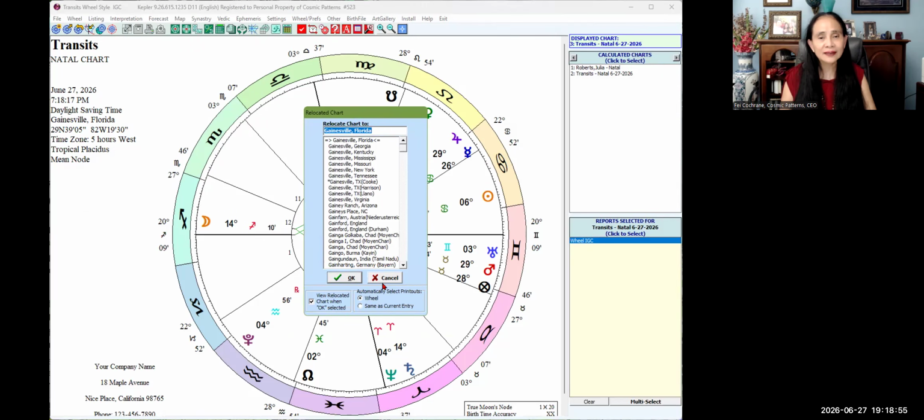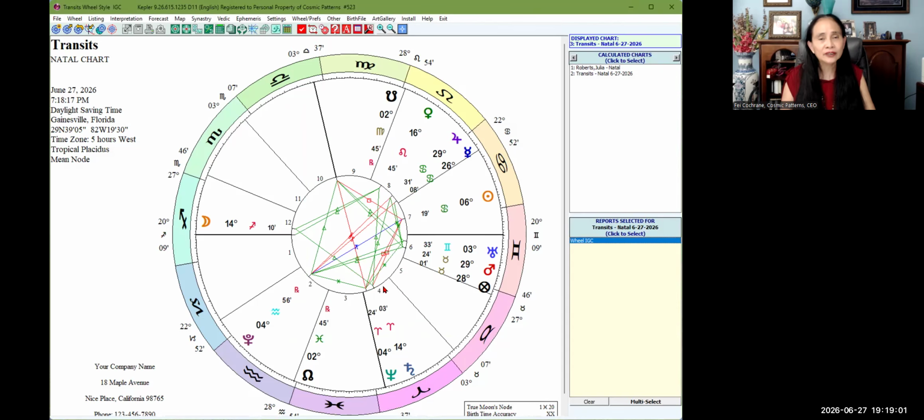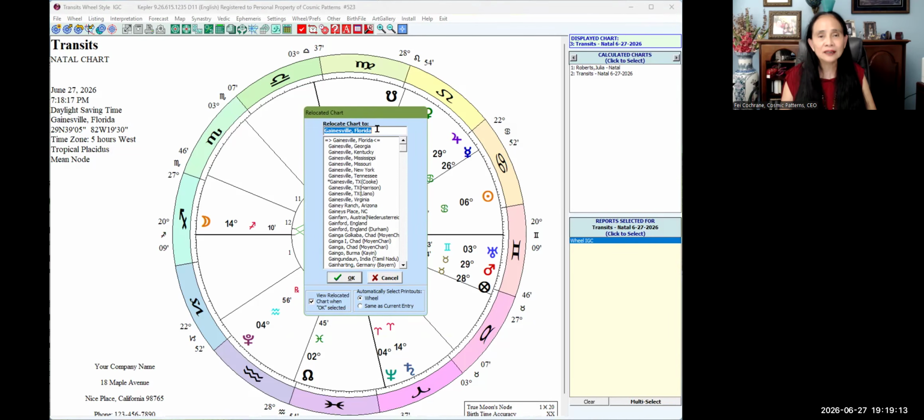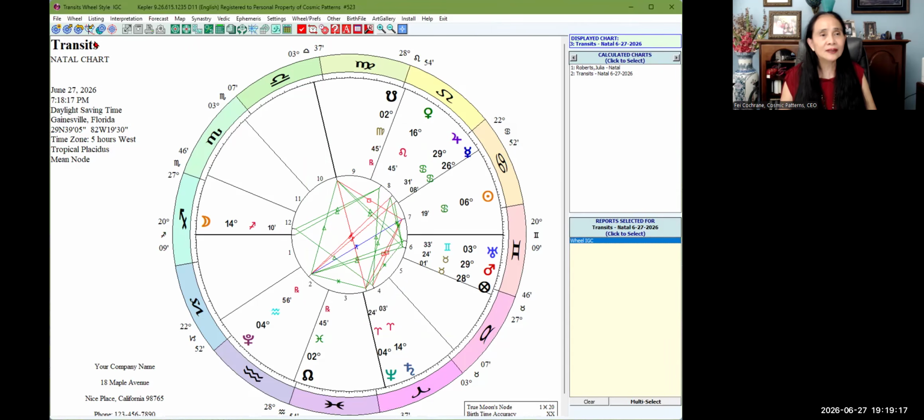Most of you who are new to astrology enter your chart data, but then change the birthplace to the place that you want to relocate it to. That is not the right way. What you need to do is click on this relocated button and change the relocated place right here.